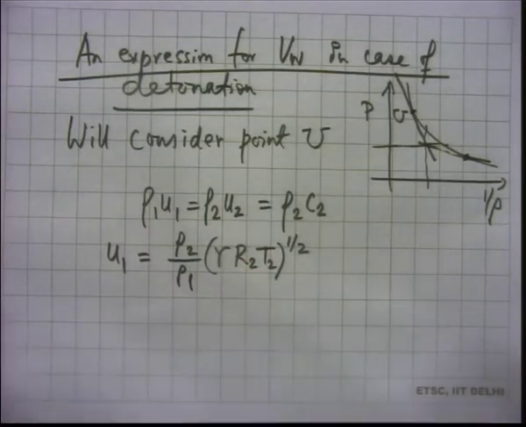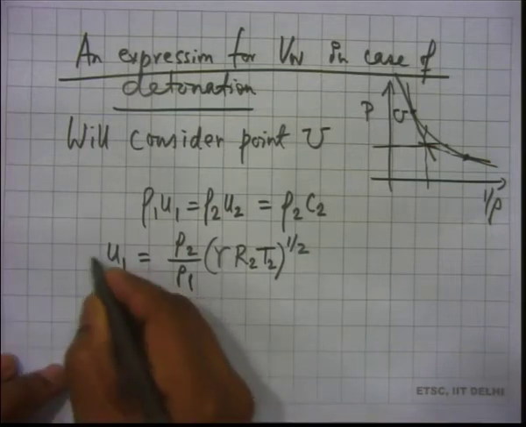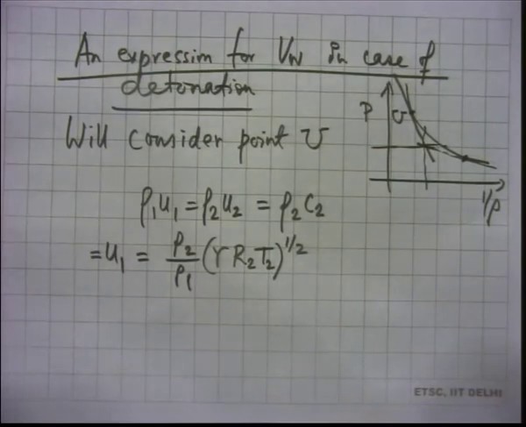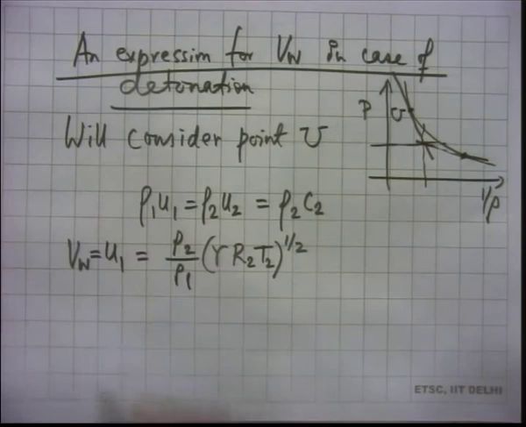That is how U1 looks like. Are we interested in U1? Yes, we are interested in U1 because U1 is the same as VW. We had done that some time back, isn't it? That includes the assumption that the unburnt mixture is not moving much, it is more or less quiescent.